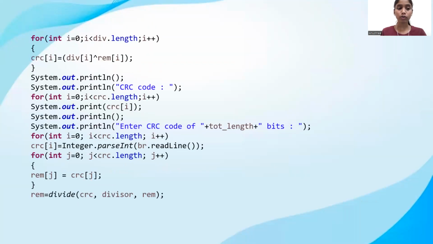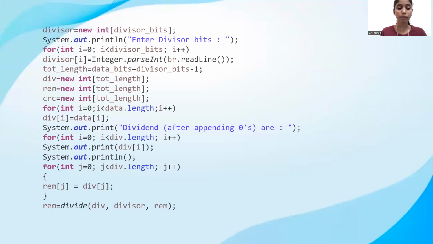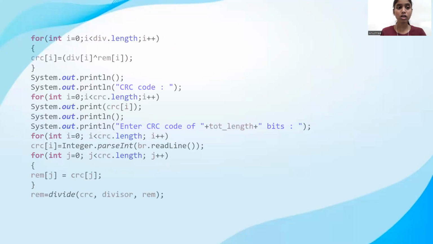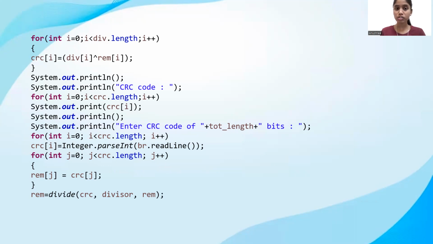The remainder can be calculated using the function, as you can see here: remainder is equal to divide of the data, divisor, and remainder. Using this, we can calculate the CRC. CRC is actually calculated using the XOR operation. We apply the XOR operation between the divisor and the remainder, and we calculate the CRC bits. Then we print the CRC code to the user, and then we ask for the CRC code to be obtained from the user at the receiver side. We ask the user to enter the CRC code that was displayed previously.